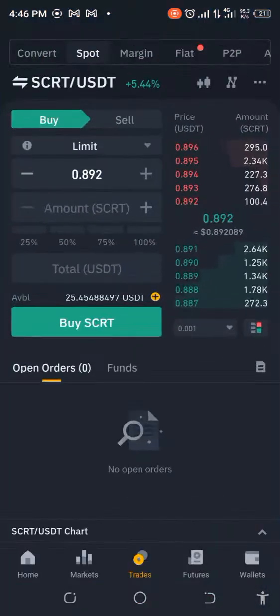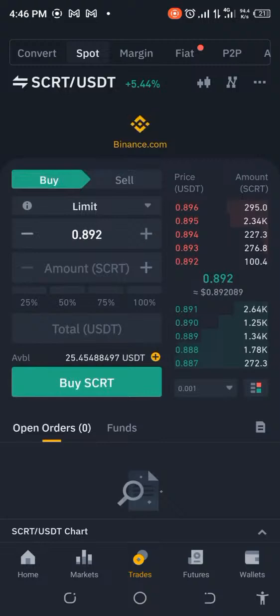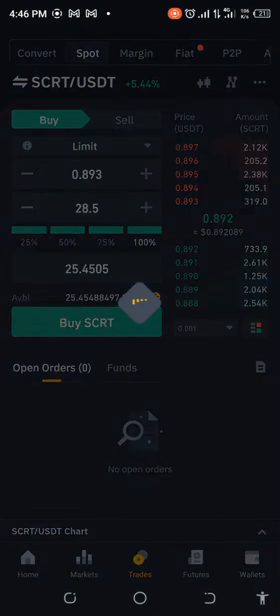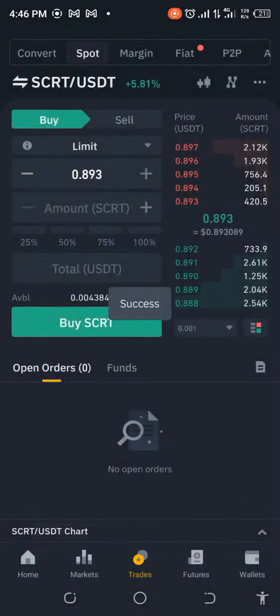So what I would do is that I'm trying to buy. Let me try and choose one of these. Let's see whether it will go. It's not going to give us as much, but we're just going to go ahead with it and just buy. Perfect. So we have it already done. So we need to send this over to KuCoin.